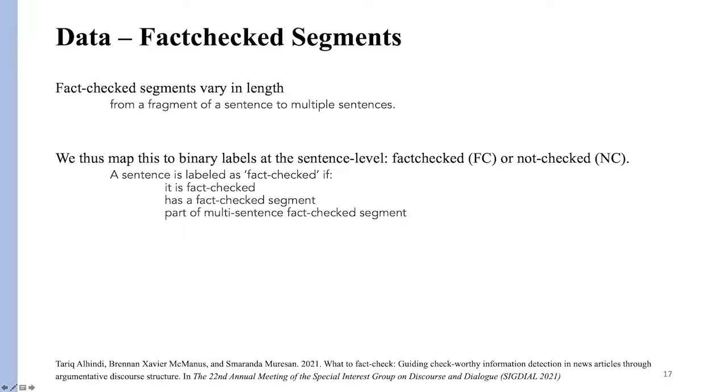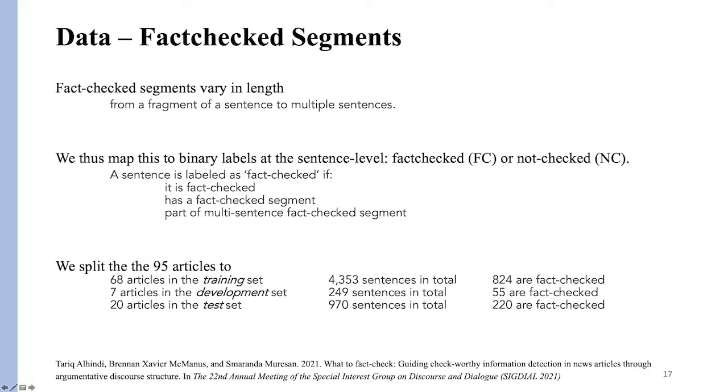A sentence is labeled as fact-checked if it has a fact-check segment or it's part of a multi-sentence fact-check segment. The 95 articles are split into training, development, and test sets, as shown here. And the good thing about this data set, although it's small in size, is that the fact-checked class consists of 20 to 25% of each of those splits, which is much higher than other data sets for check-worthiness that have only 5% of the sentences labeled as check-worthy.